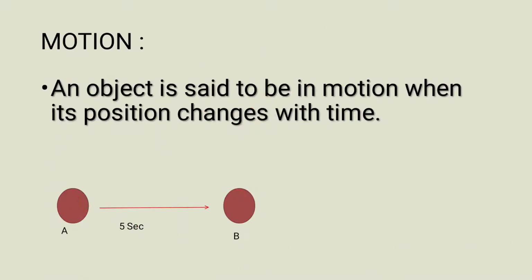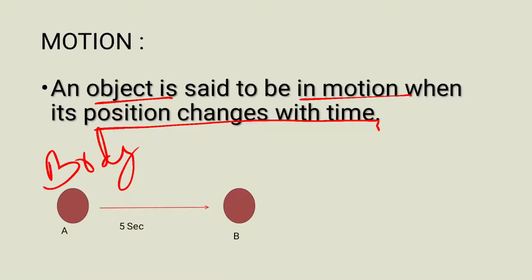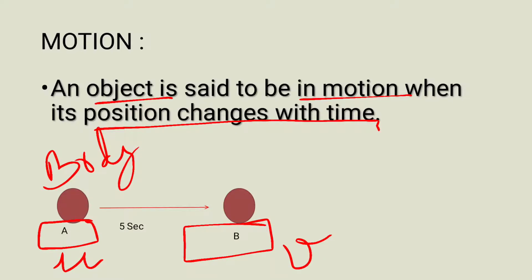Then the next is, what is motion? Just the opposite of rest is motion. An object is said to be in motion when its position changes with respect to time. Suppose here is a body or an object at position A. After 5 seconds it moves to position B. So it changes its position. Its initial position was U, final position is now V. So the body will be said to be in motion because its position changes with respect to time.